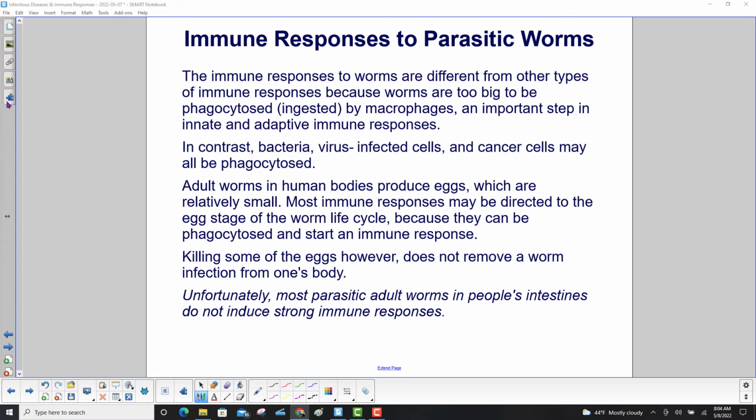Adult worms in human bodies produce eggs which are relatively small. Most immune responses may be directed to the egg stage of the worm life cycle because they can be phagocytosed and start an immune response. Killing some of the eggs, however, does not remove a worm infection from one's body. And unfortunately, most parasitic adult worms in people's intestines do not induce strong immune responses.